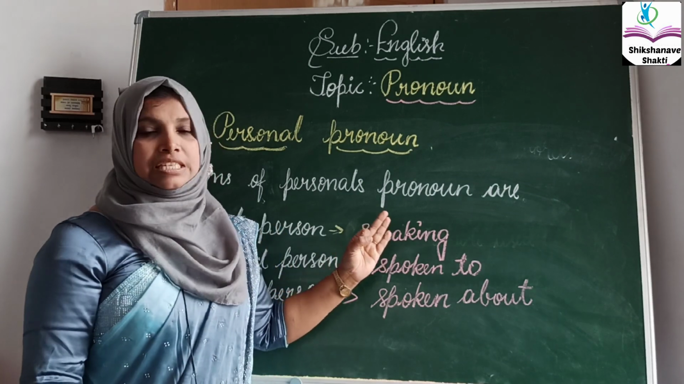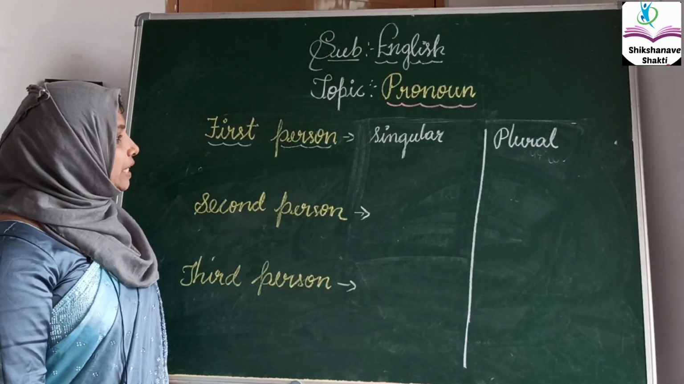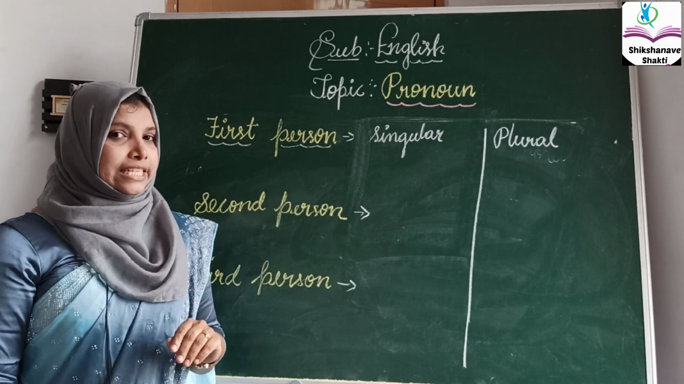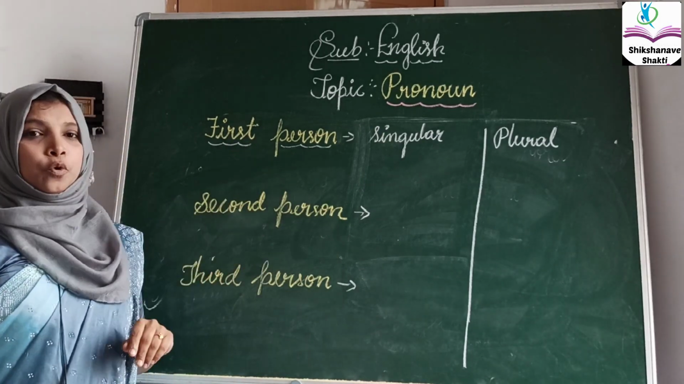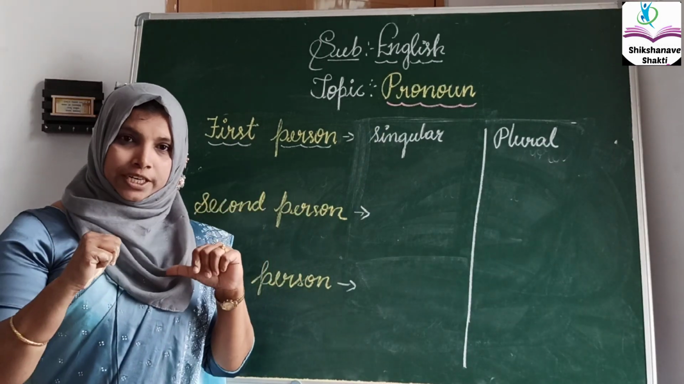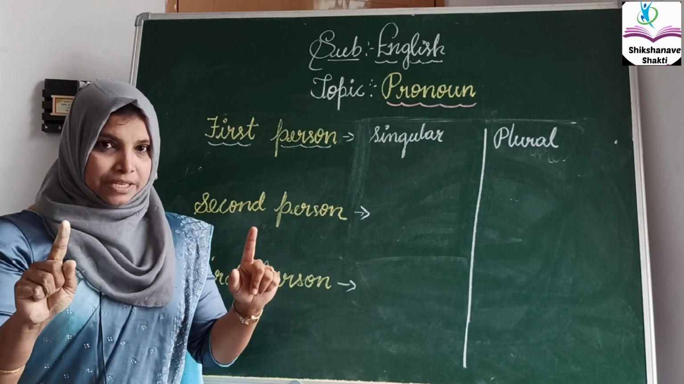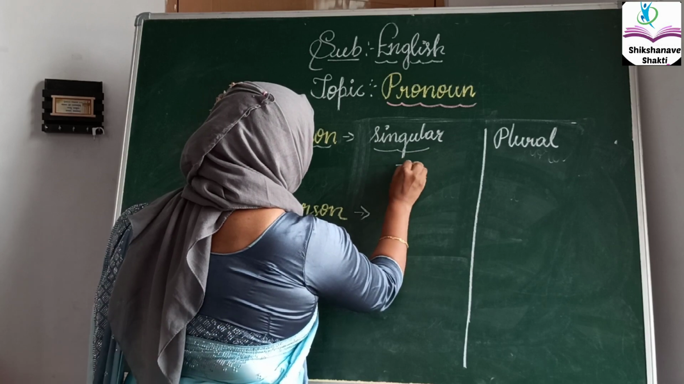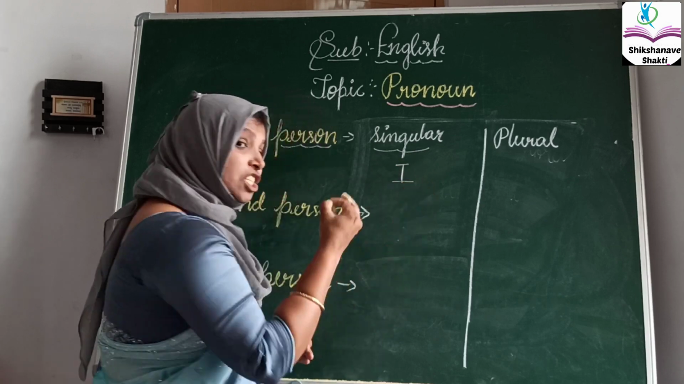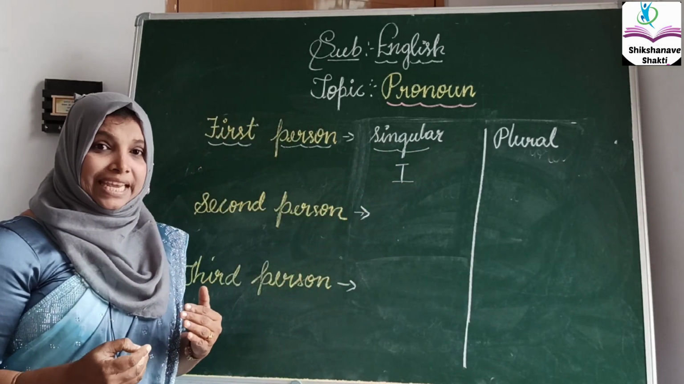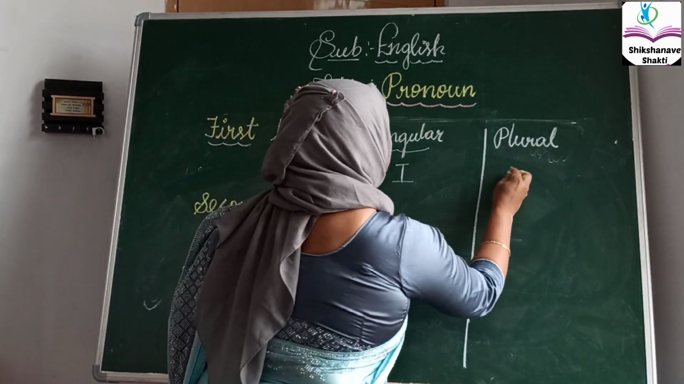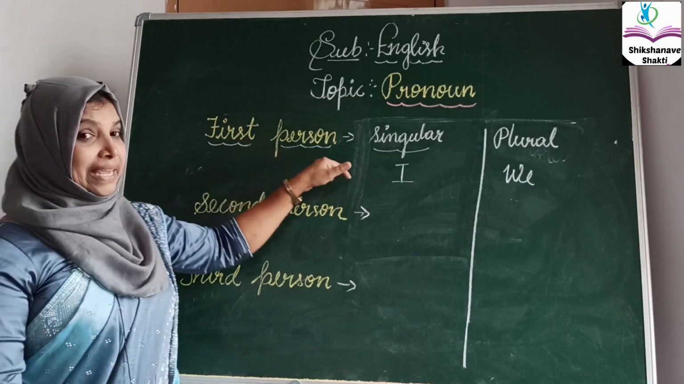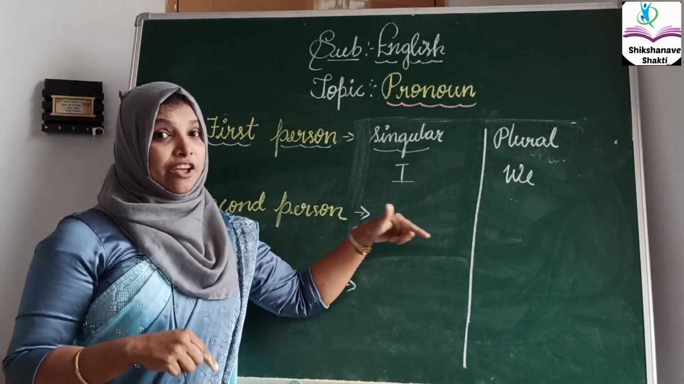Let's form a chart. Using the first person, I am dividing it into singular and plural. In the first person, the singular will be I only. No changes. But the plural will change. The plural will be we. So the first person singular will be I, and the plural will be we.